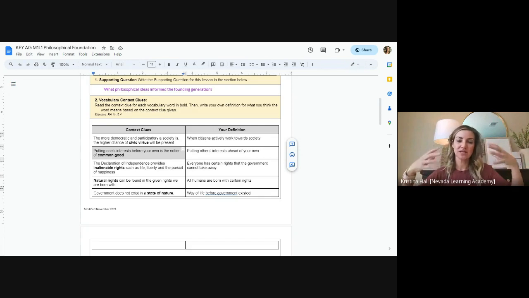So to create policies and ideas and laws that protect or promote as many people as possible. If it's all about the individual, we'll never get anywhere and society can't thrive. So it's that idea of meeting the needs of the majority to the best of your ability. The reality is, and we'll talk about this when we get to economics, that no one country can meet all the needs of every single person.